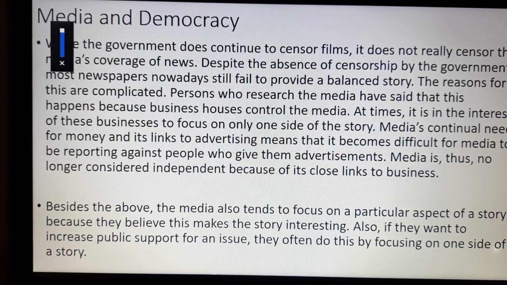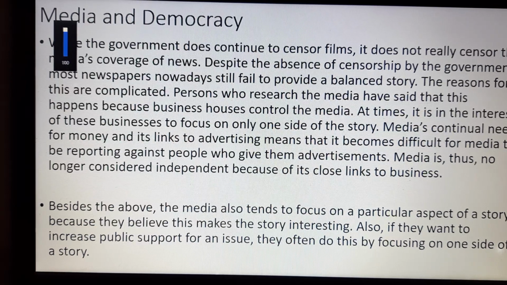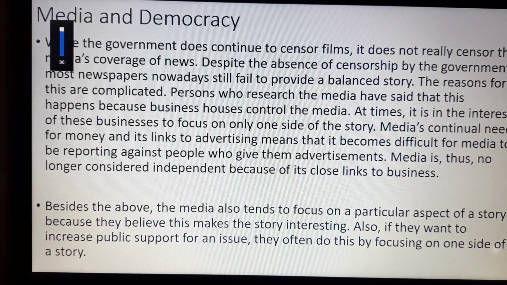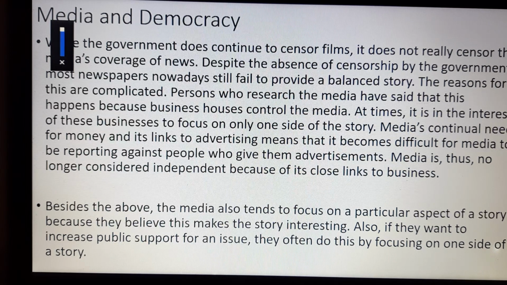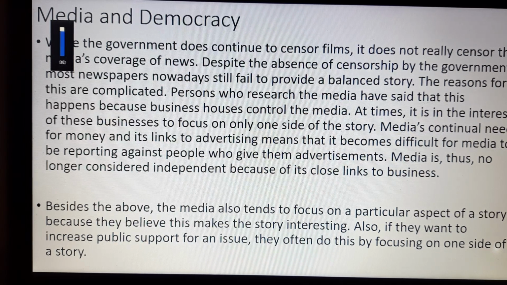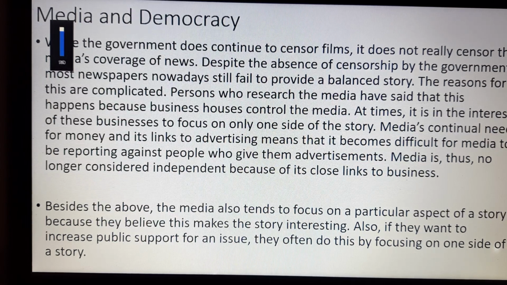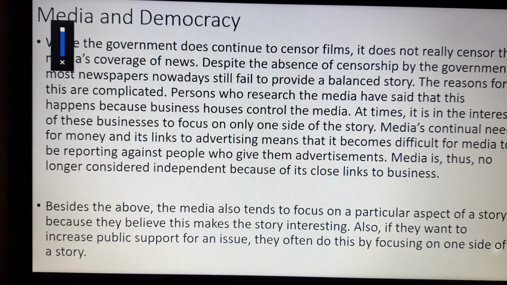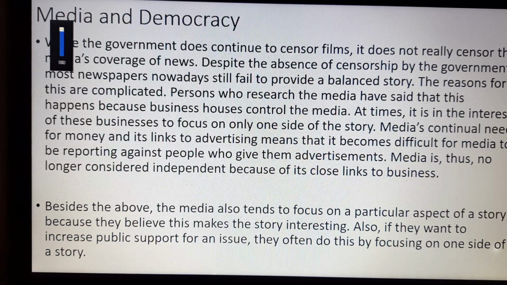While the government continues to censor films, it does not really censor the media's coverage of news. So the government is censoring the films, but it is not censoring the media coverage of news. Despite the absence of censorship by the government, most newspapers nowadays still fail to provide a balanced story. So newspapers are not giving a balanced story, the right story. The reasons for this are complicated, which means the problems are many.